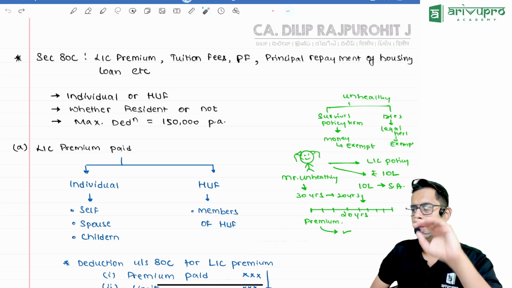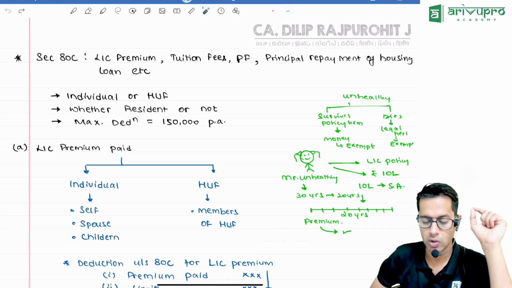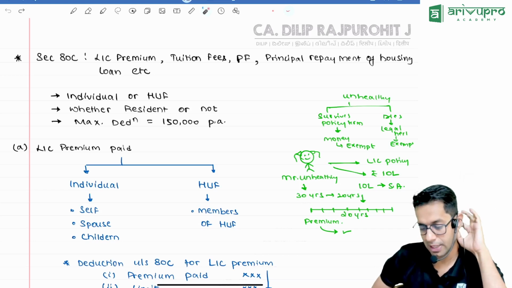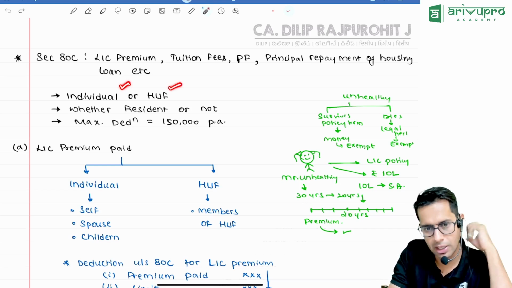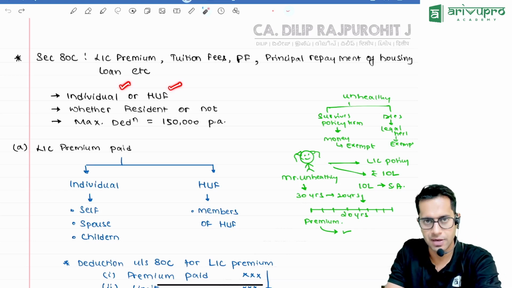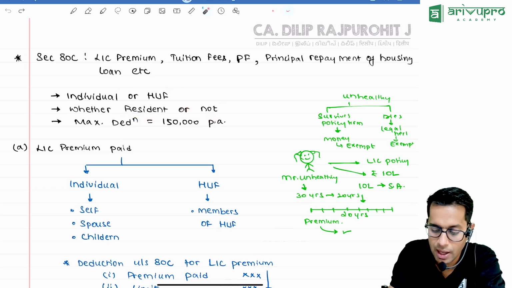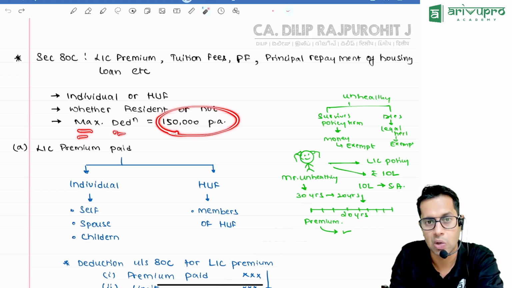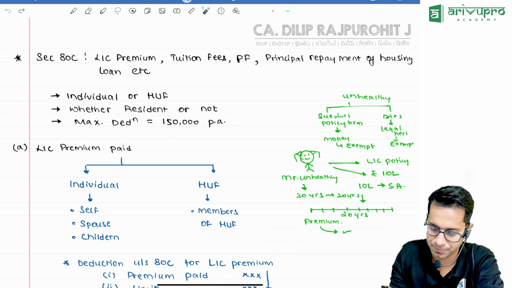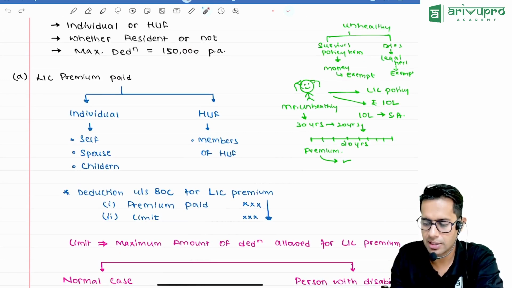Now, to whom is Section 80C applicable? Section 80C is applicable to an individual or an HUF. If you are an individual or an HUF, you can claim this benefit. Whether you are a resident or non-resident does not matter. The maximum amount of deduction allowed under 80C is 1,50,000 per annum. Now, there are different points in this. Let us understand this point by point.